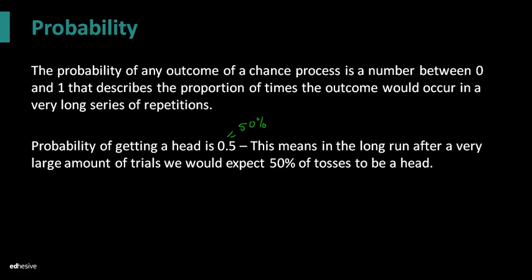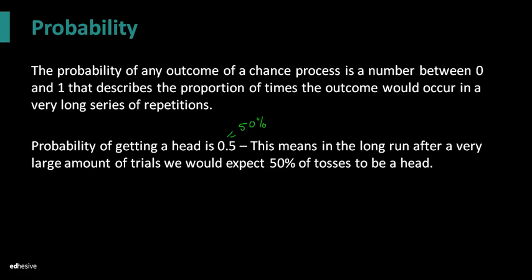What we do know is in the long run, and there's no estimate, I mean, you could say infinity if you want, in the long run, only after a very large amount of trials, then and only then would we actually expect 50% of tosses to be heads, which would imply 50% to be tails.